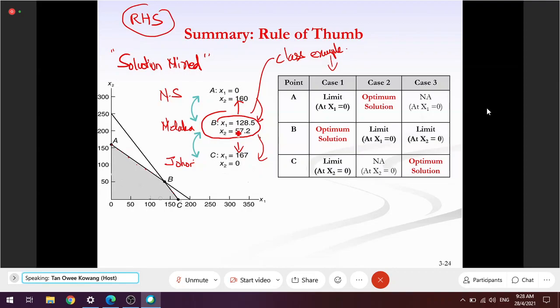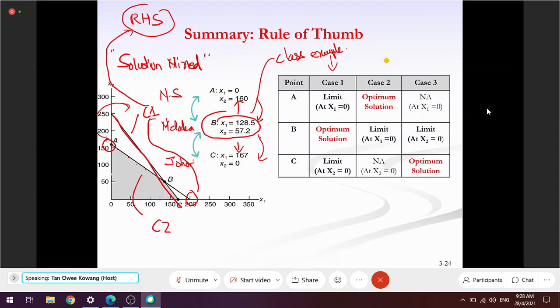So how do we find them? If I want to find the sensitivity range for right-hand side value of constraint 1, what I do is find the two points where constraint 2 intersects x1 and x2. This is what we learned in chapter 3 part 3. Then substitute these two points back into constraint 1, and you get two numbers. These two numbers represent the limits if the optimal solution is B.